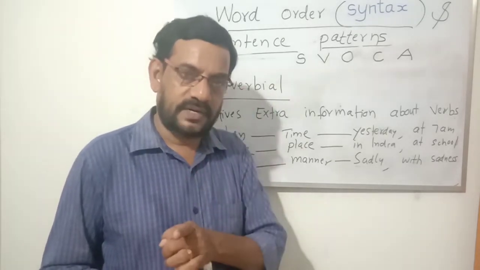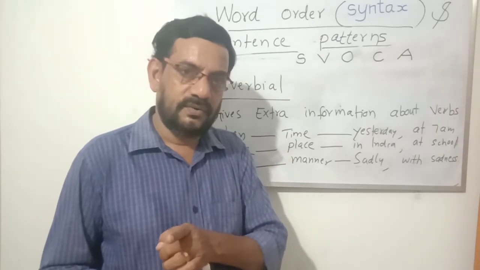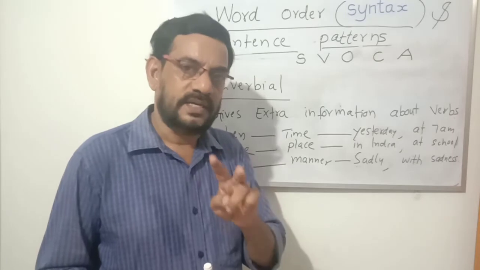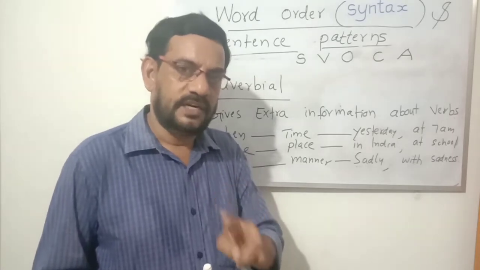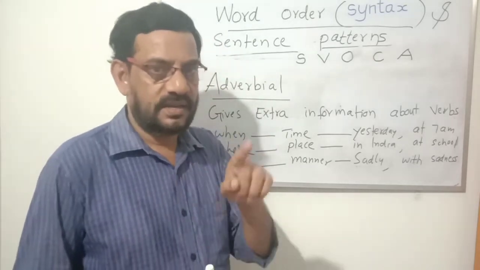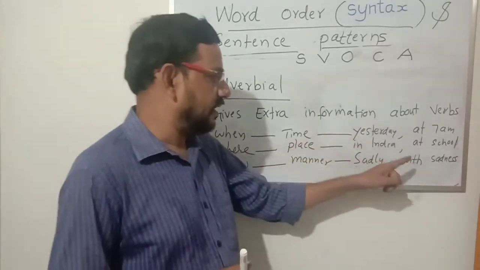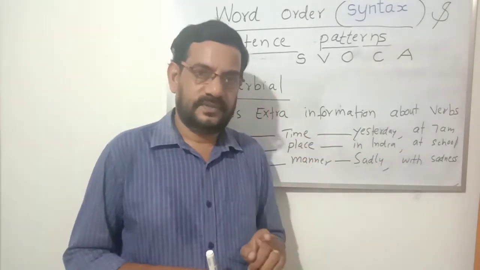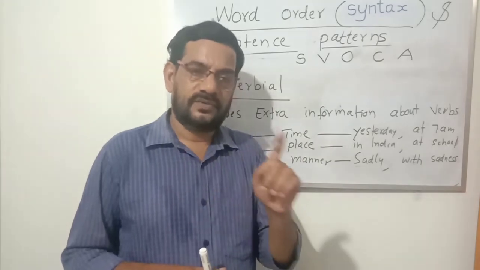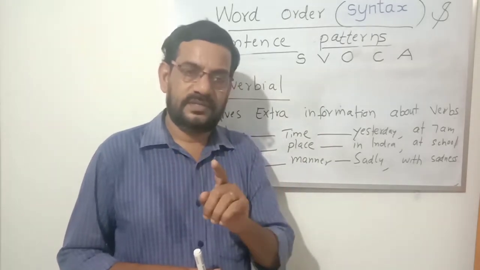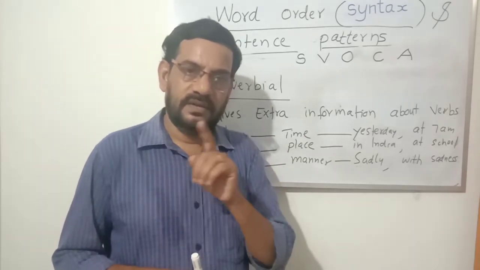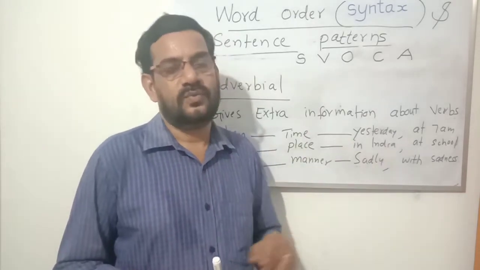If an auxiliary is given separately, we have to include that also with the verb. Then only the verb will be complete in meaning, that is, the finite verb, the total meaningful verb. Okay, that is "we". And "at school", that is the adjunct. We met him at school, or we will meet him. "Him" is the object. We will meet him at school.